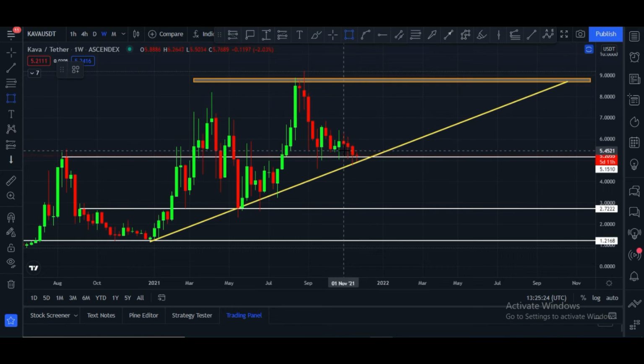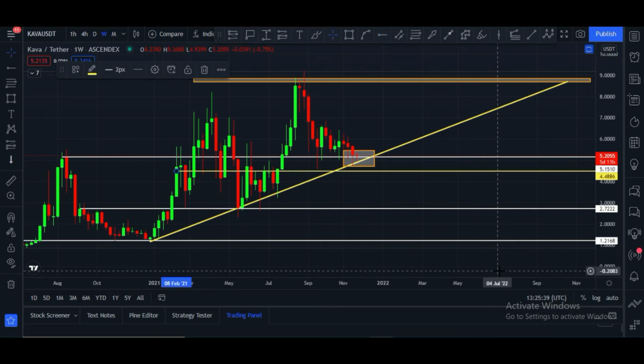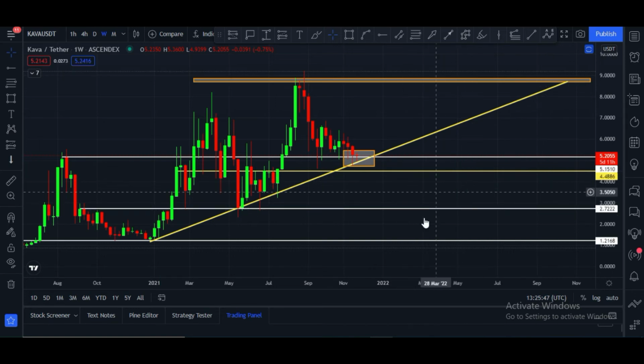Once Kava price breaks this box area towards the downside, price can go down to maybe the first monthly spot at $5.15, then $4.88, and after that $2.72. These are monthly spot levels, but I don't think so.